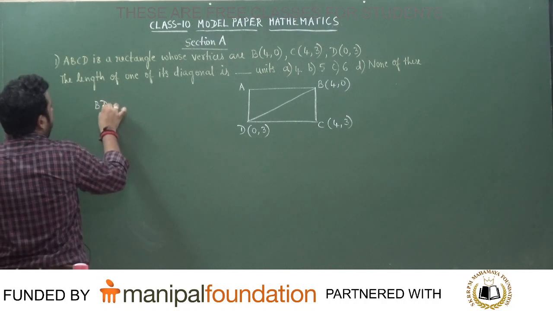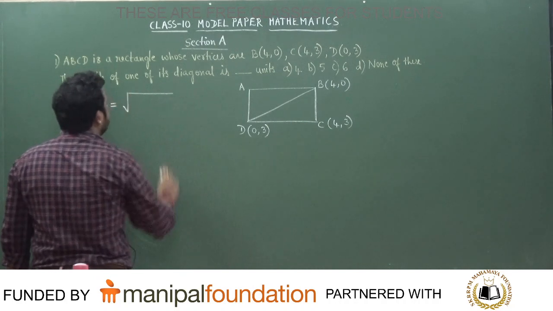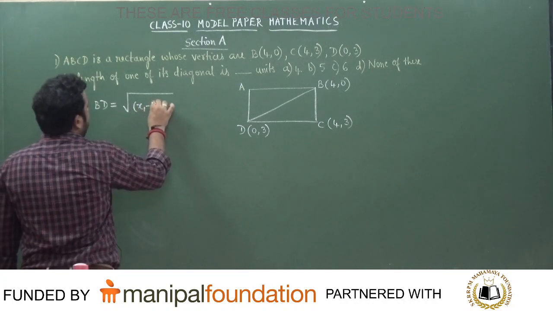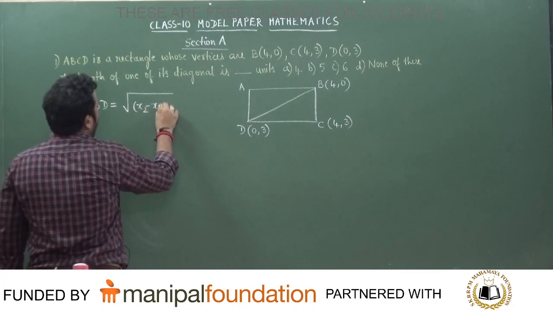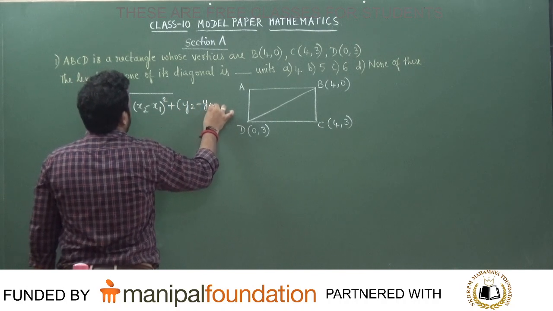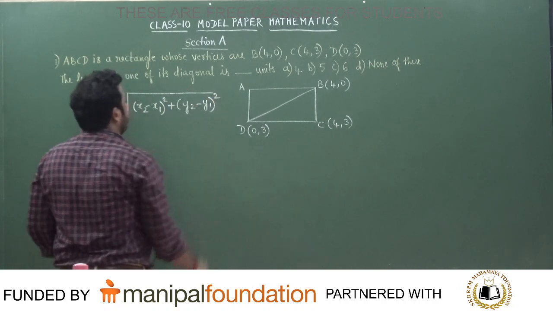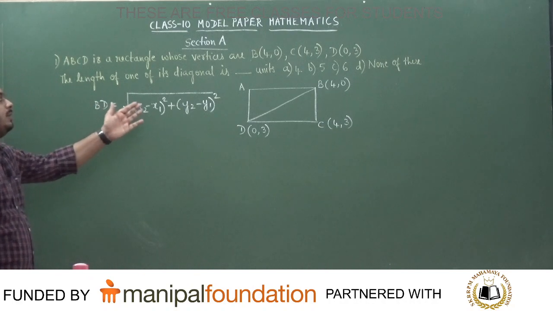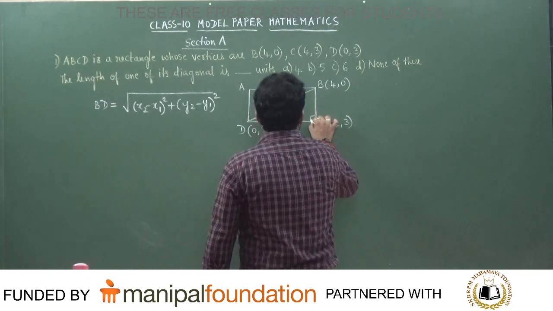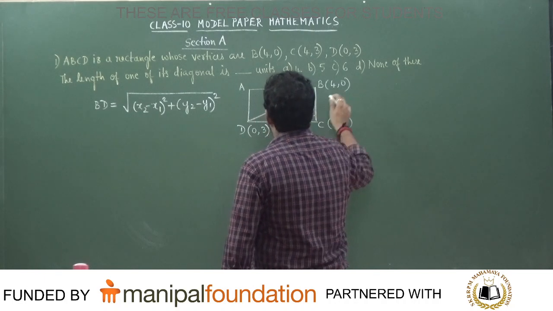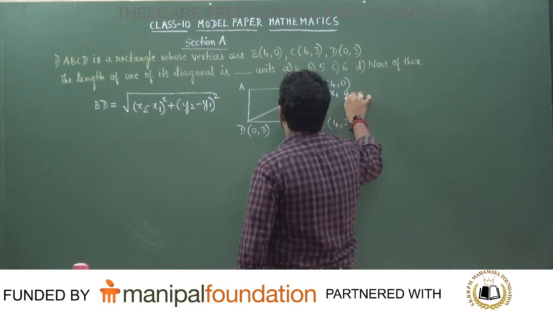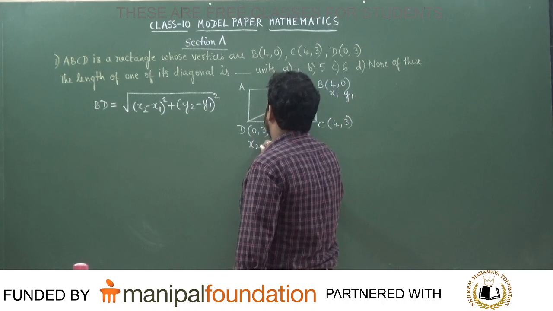Using the distance formula, BD is equal to the square root of (x2 minus x1) the whole square plus (y2 minus y1) the whole square. You don't need to show all this working, you can write the direct answer. You can solve it on the side of the answer paper. This is 90 degrees, right? So this I'll call x1, y1 and this I'll call x2, y2.